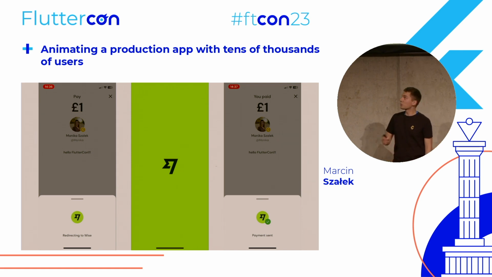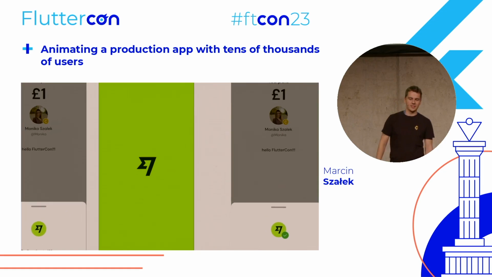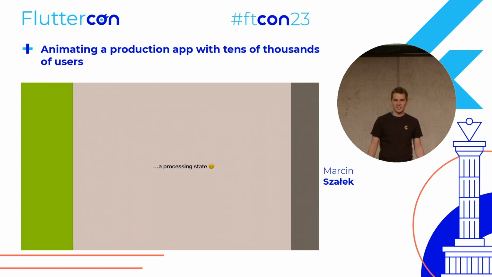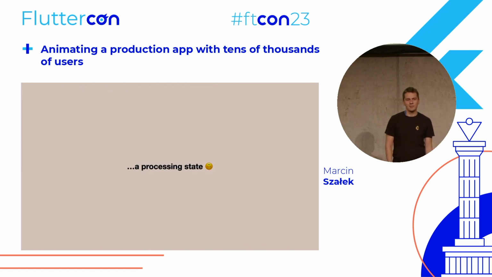And I assume some of you know that there is a huge thing between the second and the third slide, which is a processing state, right? At least I have this experience that many times designers just think, yeah, user clicked and there is success, while we know that there are some different branches that we need to think about, right?